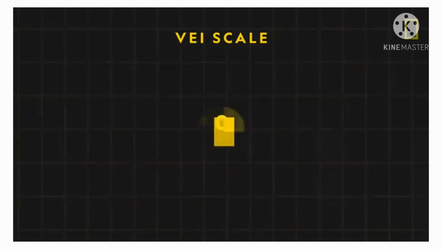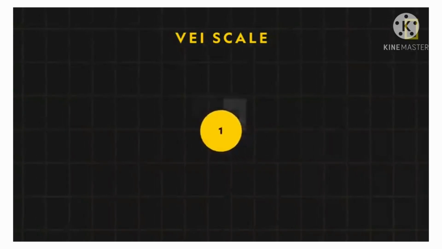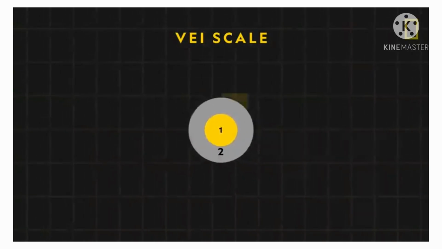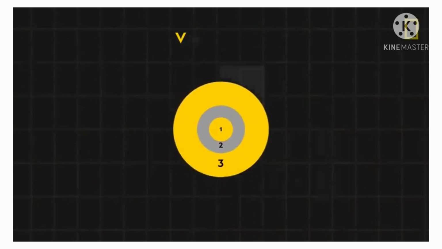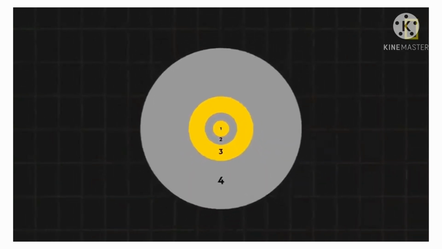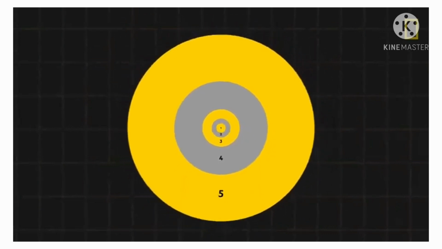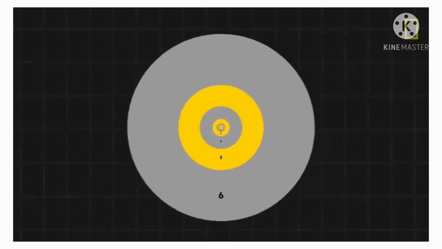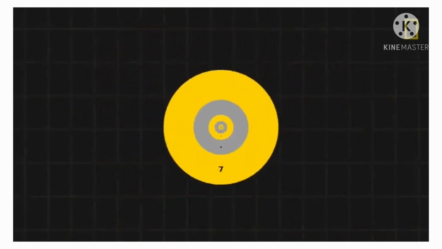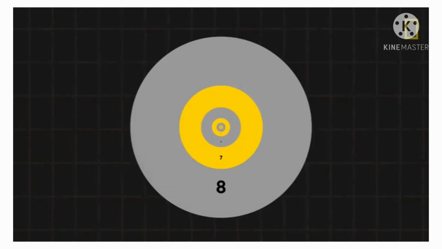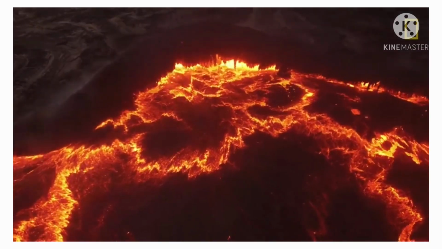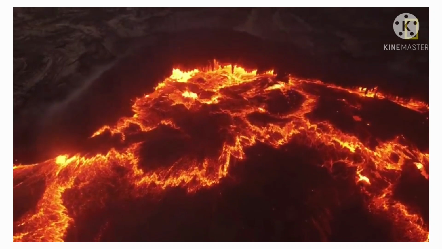Each successive measurement increases logarithmically, meaning that each magnitude is 10 times more powerful than the one before it. The VEI scale does not have an upper limit, but the most catastrophic eruptions measured thus far are categorized as VEI 8. These eruptions occurred thousands and millions of years ago.